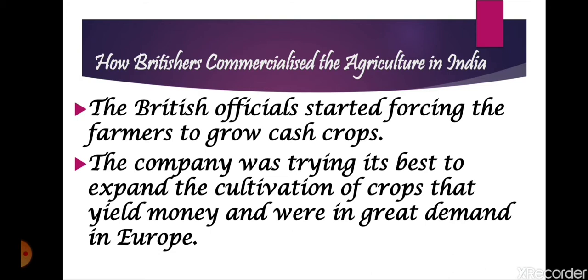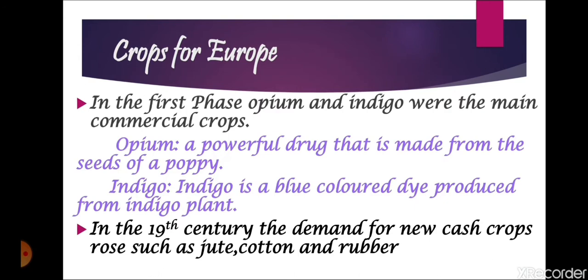Now the Britishers started forcing our Indian peasants to grow cash crops in their field, the crops that were in great demand in Europe.